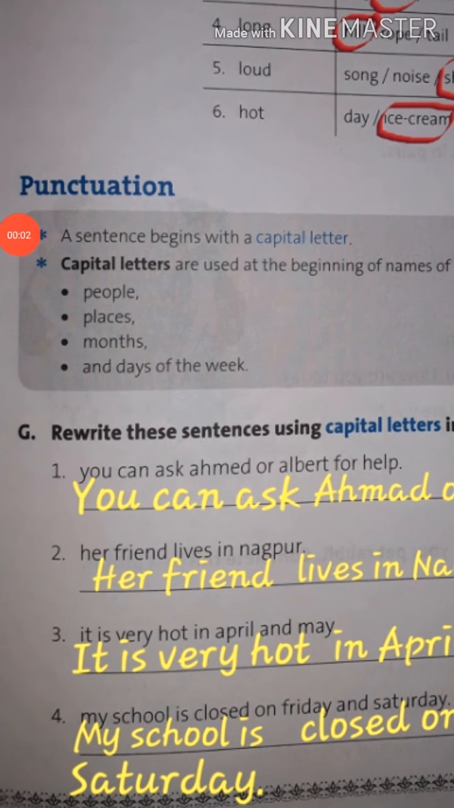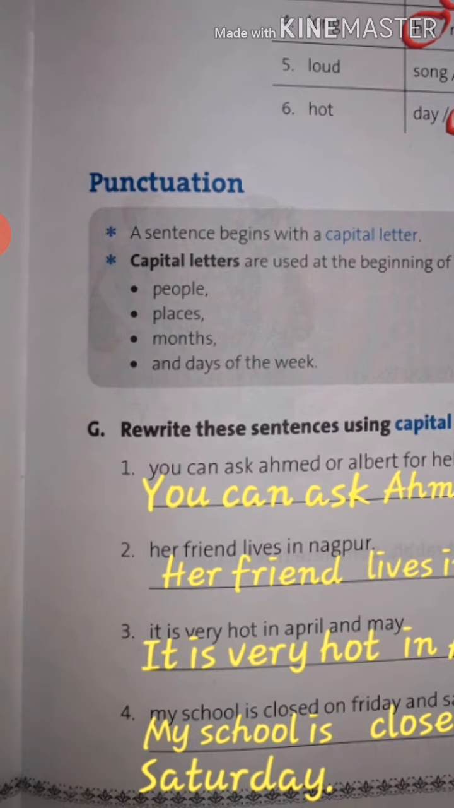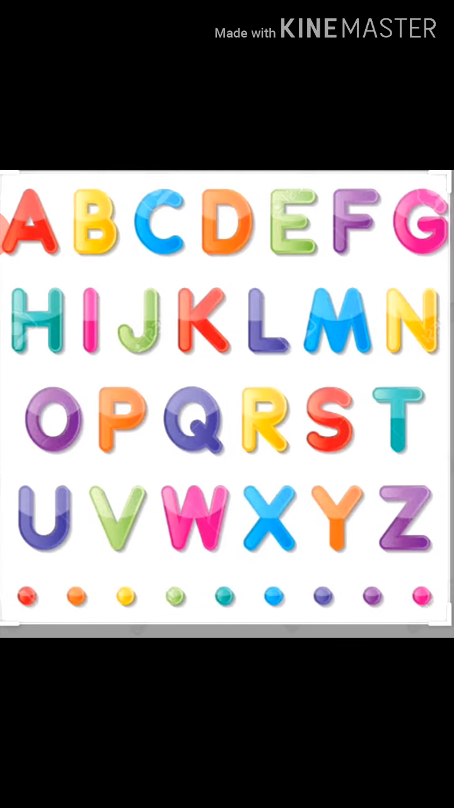Now the next question is about punctuation. What is punctuation? A sentence begins with capital letters. What are capital letters? Now just see. These are capital letters: A, B, C, D, E, F, G, H till Z. These letters are written in capital.